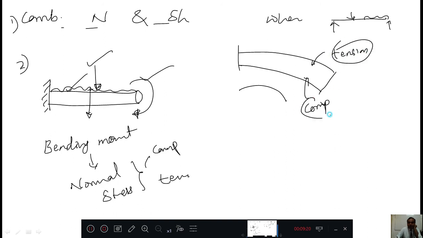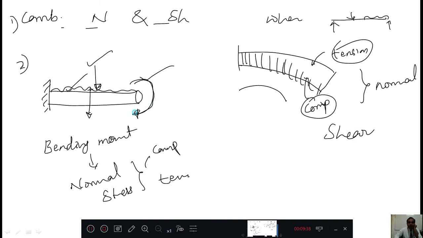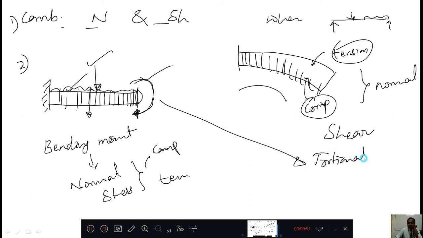See, this tension and compression both are what? Normal stresses. Now, I may analyze that this is shifted like this, then there will be shear also induced. Therefore, shear is also there. Then again, the torsion is applied, means some torque is applied. When the torque is applied, then again some rubbing action between the surfaces will take place. That is also called torsional shear stress. Okay?